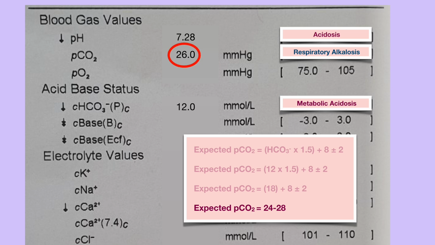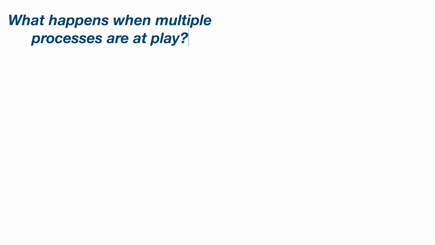So perfect compensation, right? But then why is there still acidosis? You see, this is what happens when there are multiple processes at play. We'll find out in the next video.